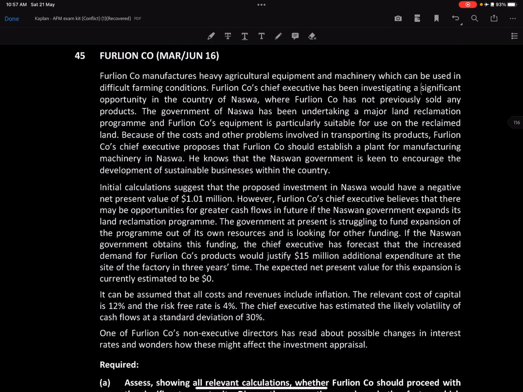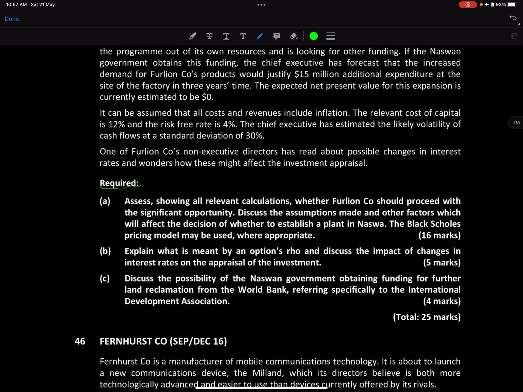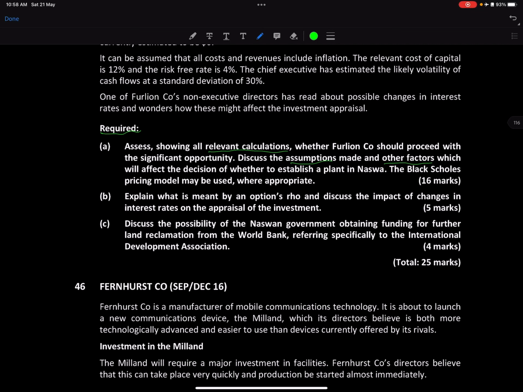So in this particular session, what we'll be doing is a question called Furlion, right? So let's see the requirement. Part A: assess, showing all relevant calculations, whether Furlion company should proceed with the significant opportunity. Discuss the assumptions made. So we need to show calculation, assumption, and then the other risks which will affect the decision of whether to establish a plant in Nazwa. Black-Scholes model may be used. Okay, so three things we need to find out, right?